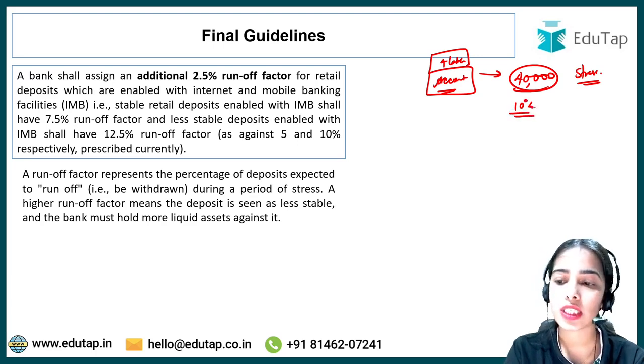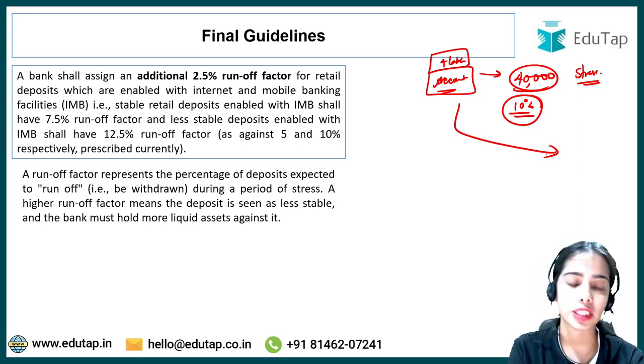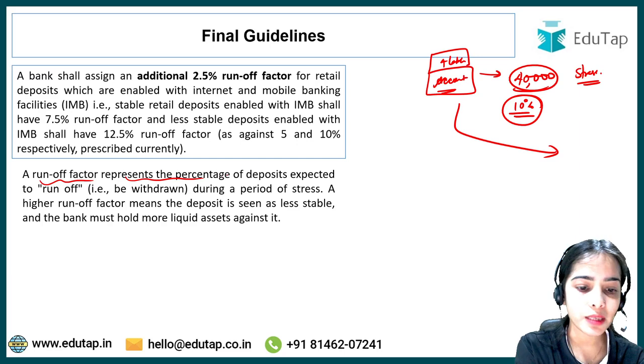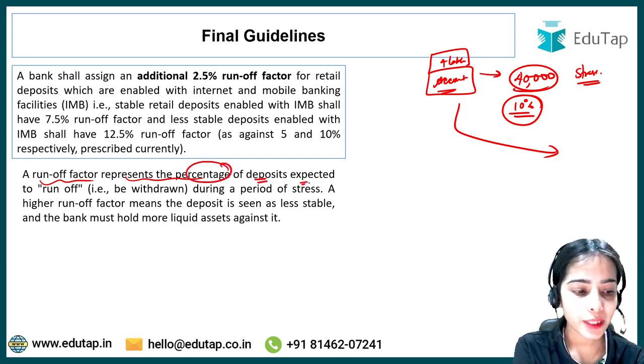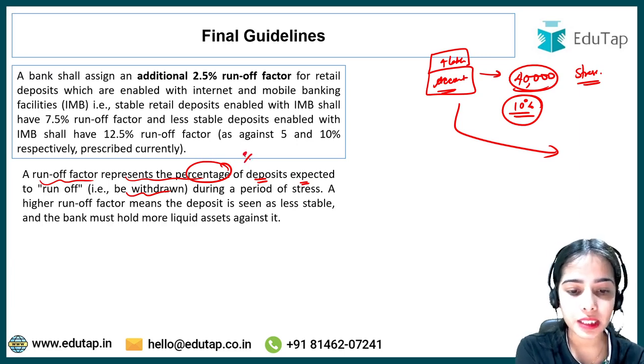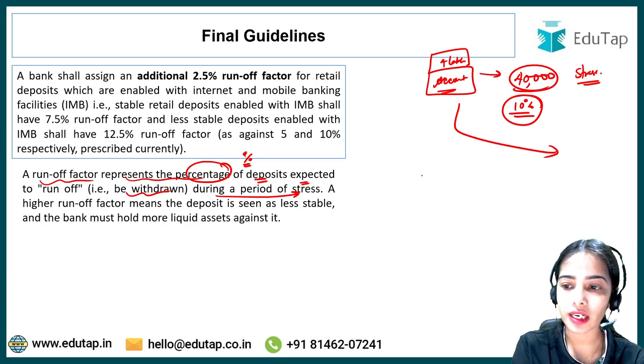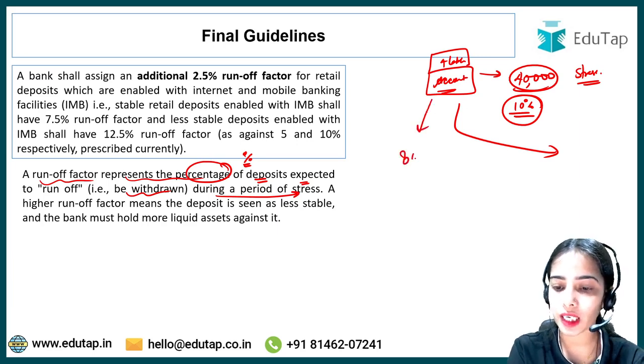This is the runoff factor, that is, how much money you will withdraw during the stress situation. So a runoff factor represents the percentage of deposits expected to run off, that is, to be withdrawn during a period of stress. If you will be taking out 80,000 rupees, that means 20% is the runoff factor.